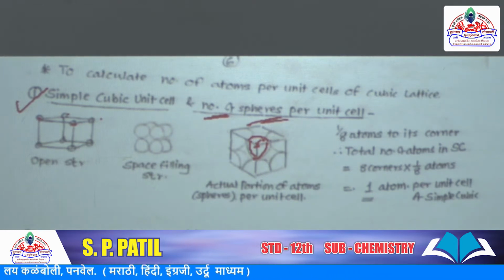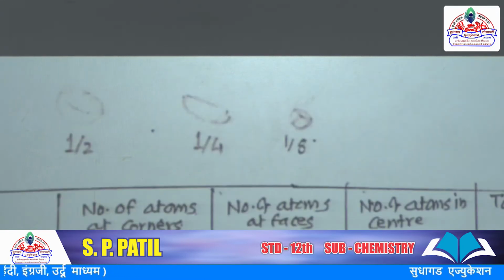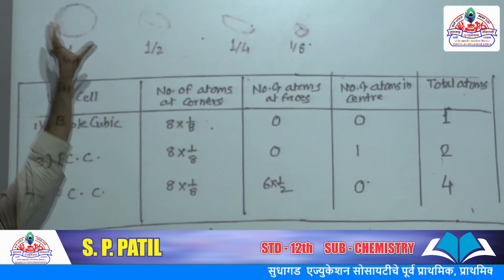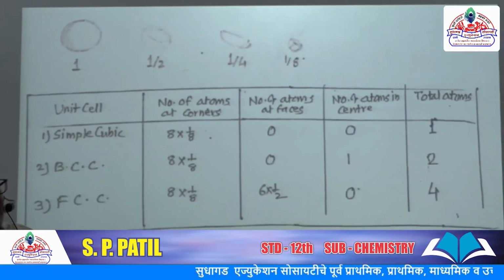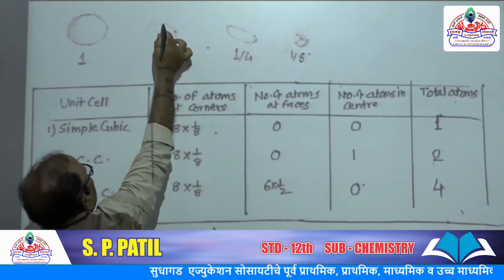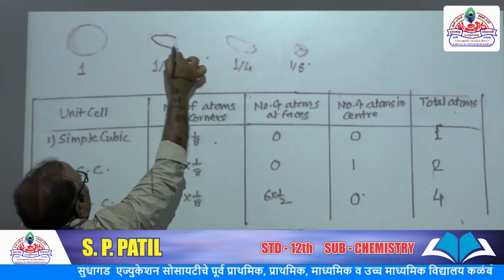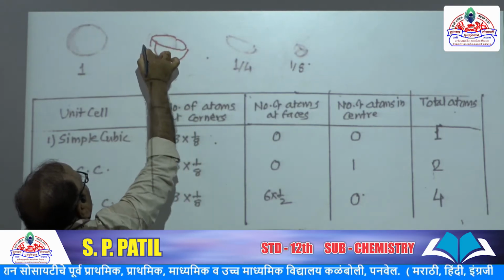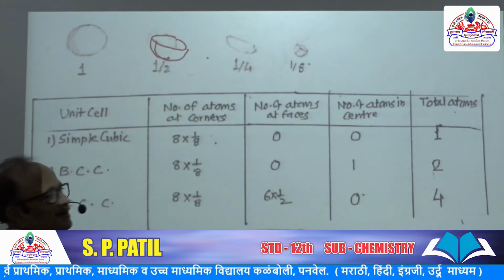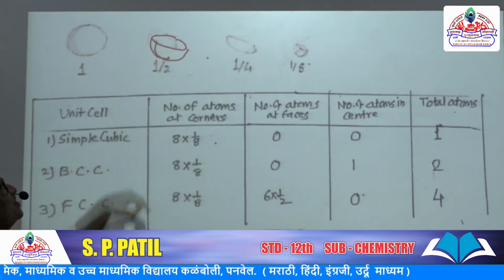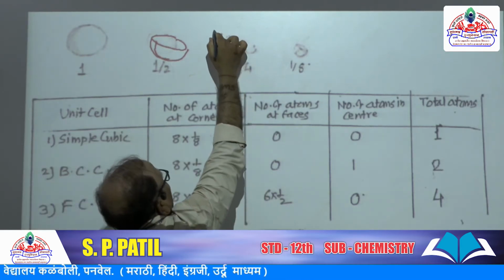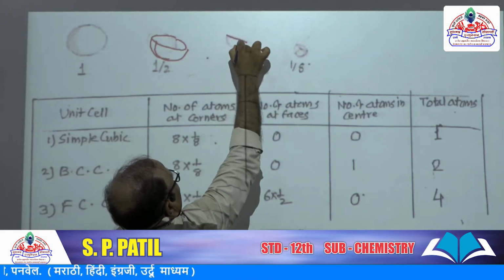How 1/8 part? Let us see. If one sphere is cut, we get the shape this way. This is half. If it is cut again, this half is cut and we get the structure in this way.